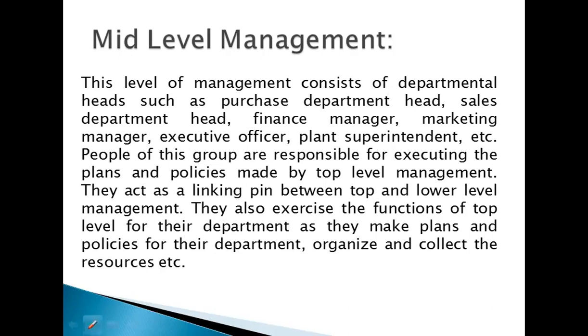So we have the top level management and lower level management. Mid-level management comes here. So mid-level managers act as a link between top level and lower level management. Okay. So they act as a linking pin between top level and lower level management.